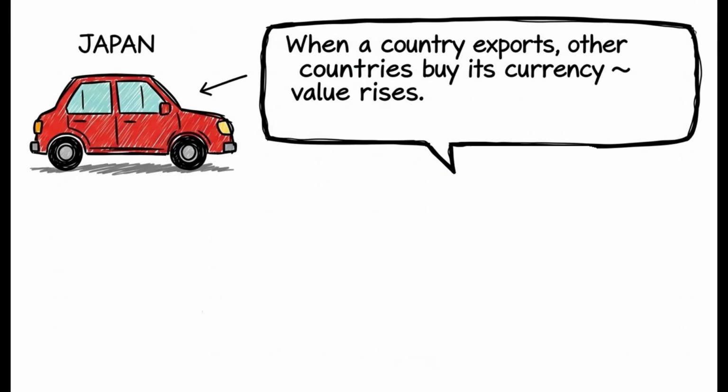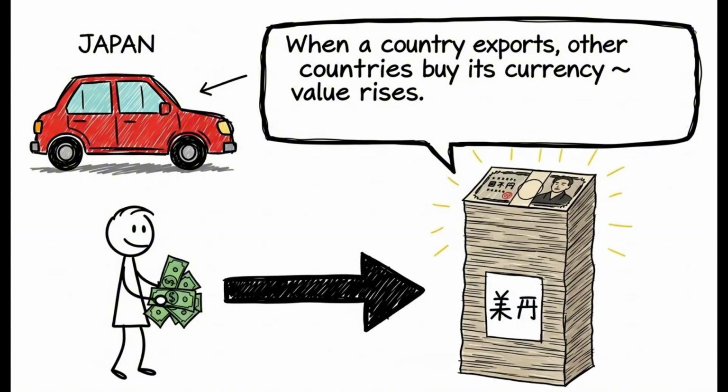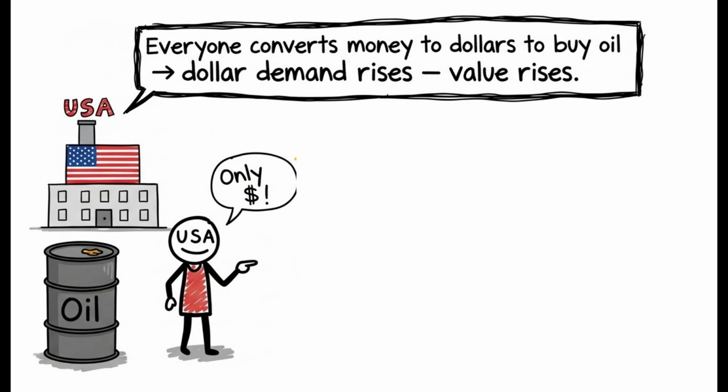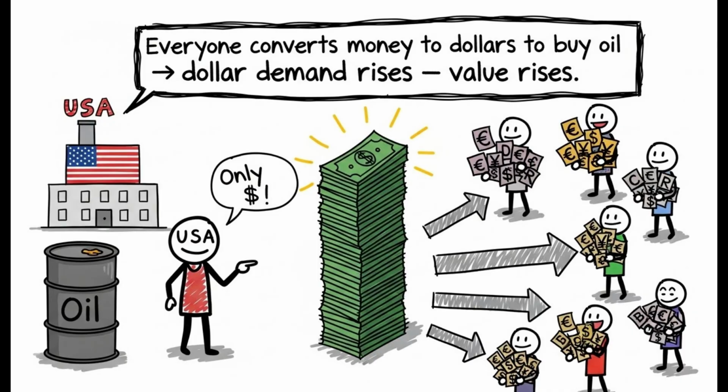Export-import balance. When a country exports, other countries have to buy its currency. This increases that money's value. For example, since Japan sells cars with yen currency, demand for yen increases. The USA makes agreements so that oil is bought only with dollars. Everyone converts their money to dollars to buy oil, and since demand for the dollar increases, its value also increases. This system is called petrodollar.